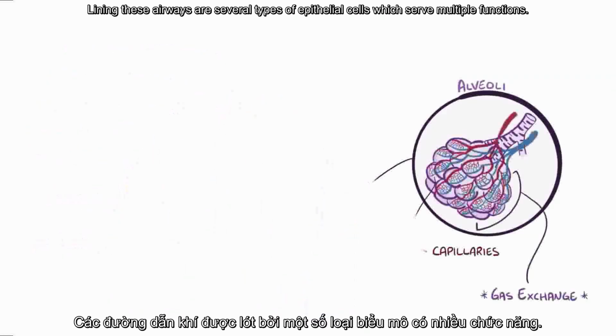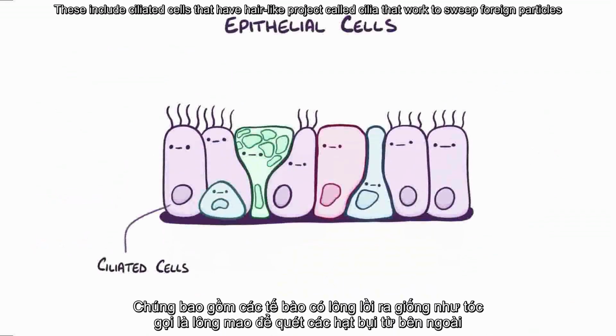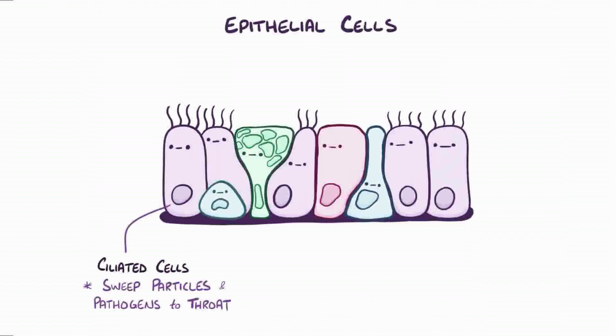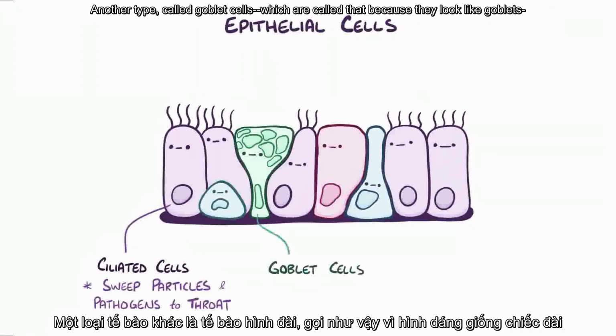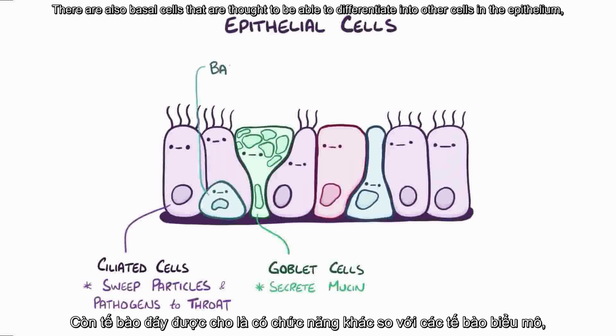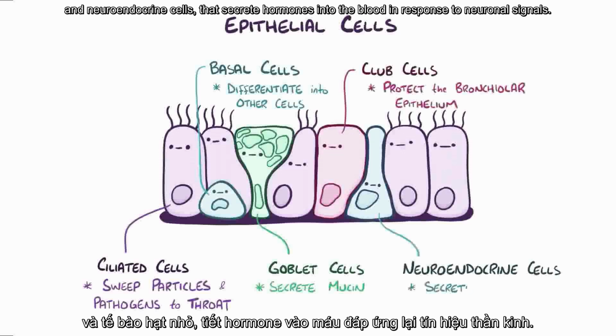Lining these airways are several types of epithelial cells which serve multiple functions. These include ciliated cells that have hair-like projections called cilia that work to sweep foreign particles and pathogens back to the throat to be swallowed. Another type, called goblet cells, which are called that because they look like goblets, secrete mucin to moisten the airways and trap foreign pathogens. There are also basal cells that are thought to be able to differentiate into other cells in the epithelium, club cells that act to protect the bronchiolar epithelium, and neuroendocrine cells that secrete hormones into the blood in response to neuronal signals.